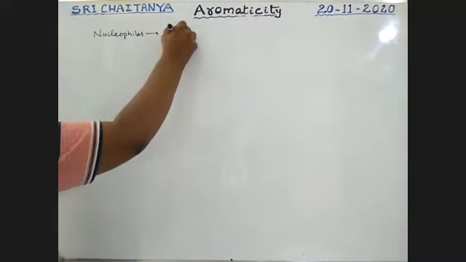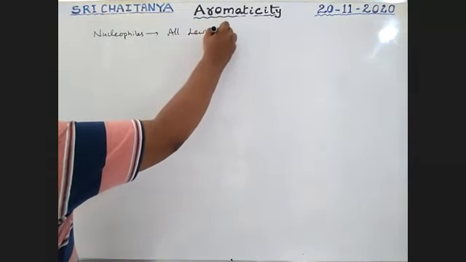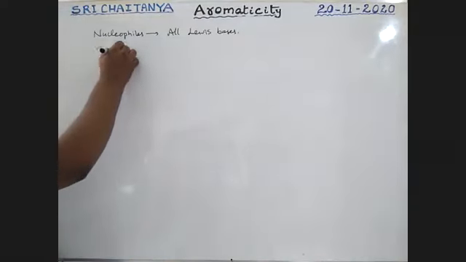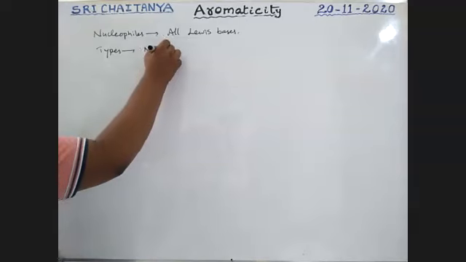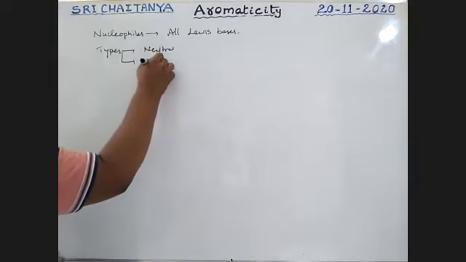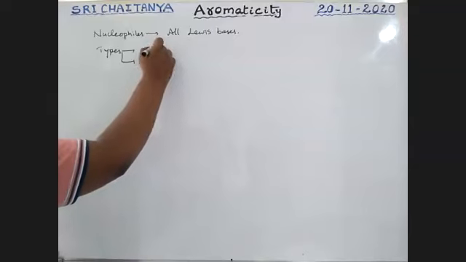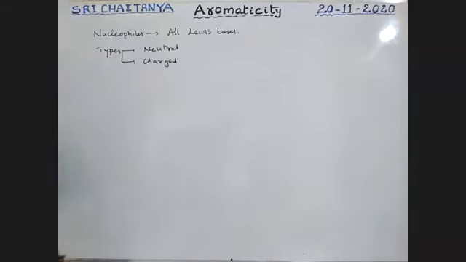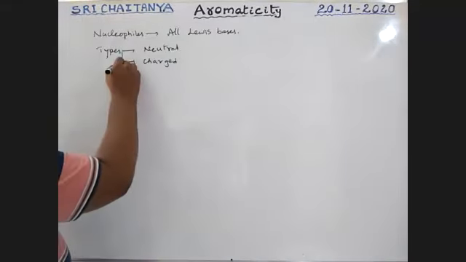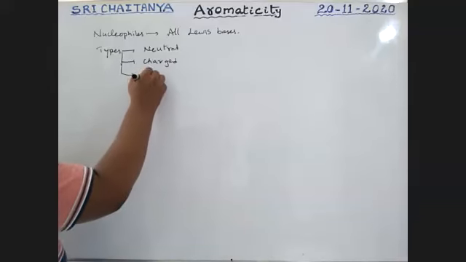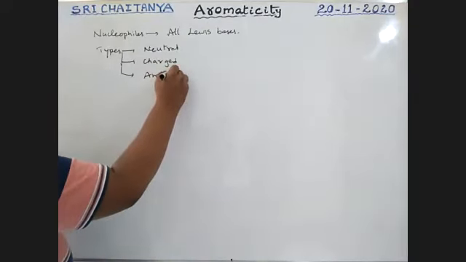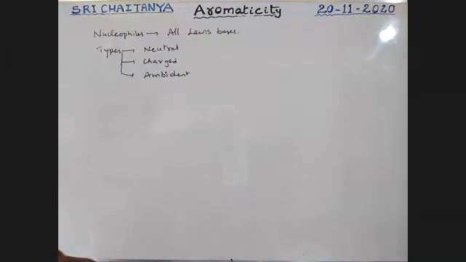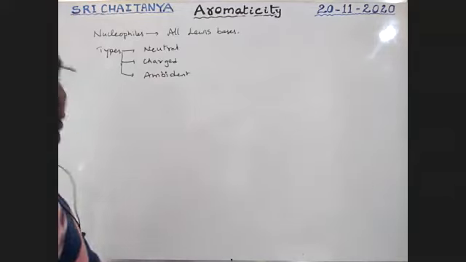Nucleophiles are nothing but all Lewis bases. The types are neutral and charged ones, and the other one is ambident. Ambident nucleophiles are also available. So neutral nucleophiles, charged nucleophiles, ambident nucleophiles.